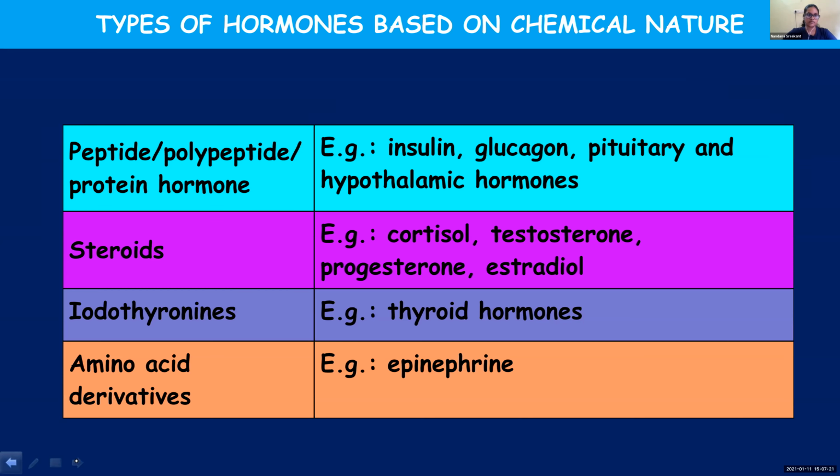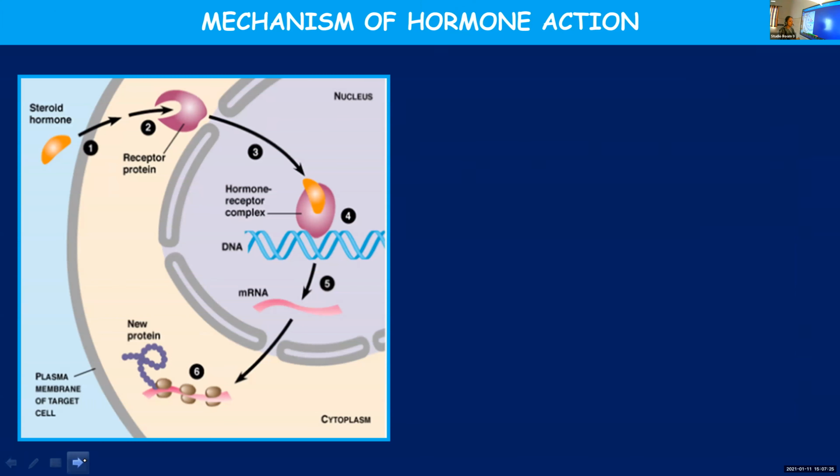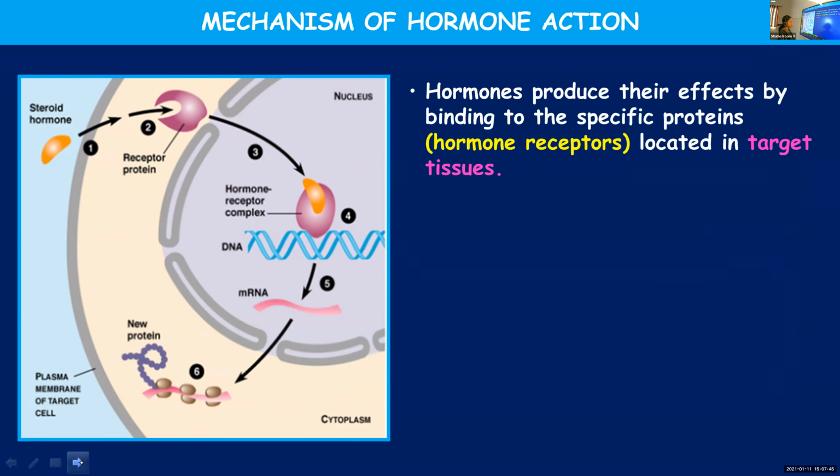Yes, ma'am. Okay. Now, next is about the mechanism of hormone action. You know that hormones are released into the bloodstream, blood will take them to the target sites, and then they will bring about the action. But how do hormones bring about different changes in our body, how do they influence the physiological activities? Hormones bind to specific receptors.